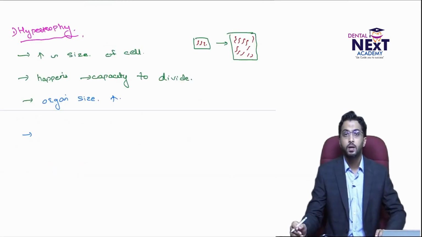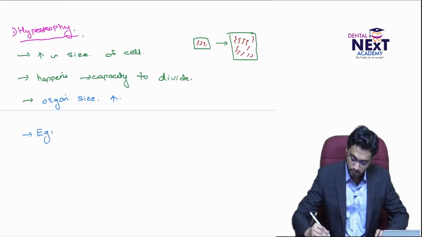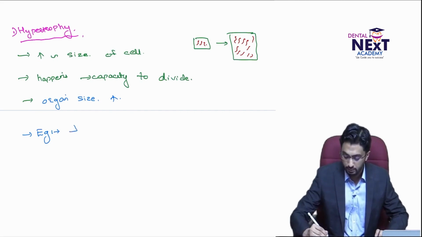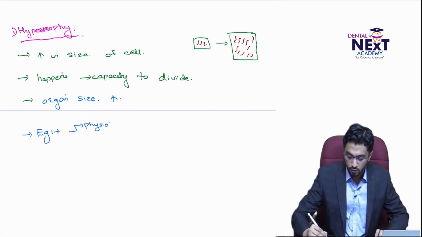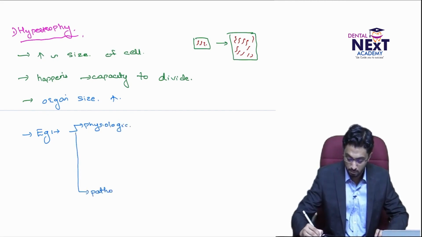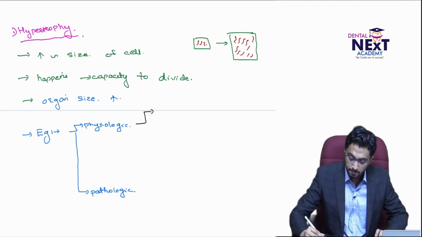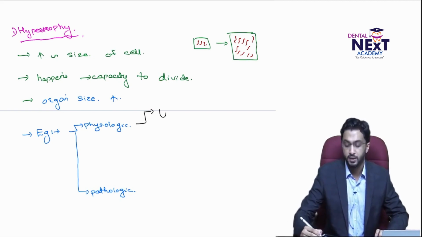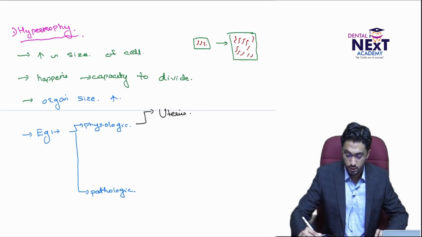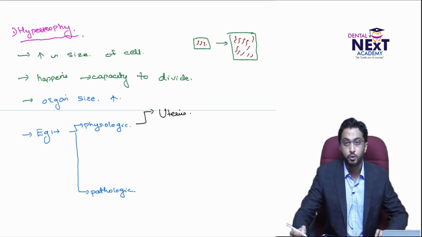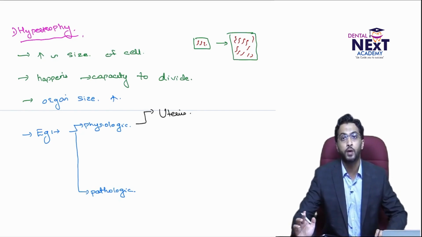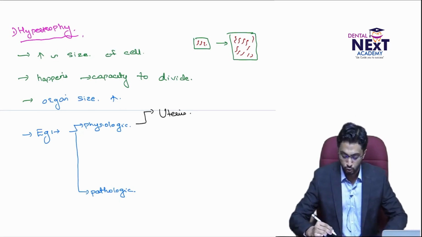Now, if you come to the examples of hypertrophy, which is much more important, it can be divided into physiologic and pathologic. For physiologic, the typical example is during pregnancy. During pregnancy, the uterus undergoes hypertrophy. And please note here, the uterus not just undergoes hypertrophy, it also undergoes hyperplasia. So this is a very important point to note down.